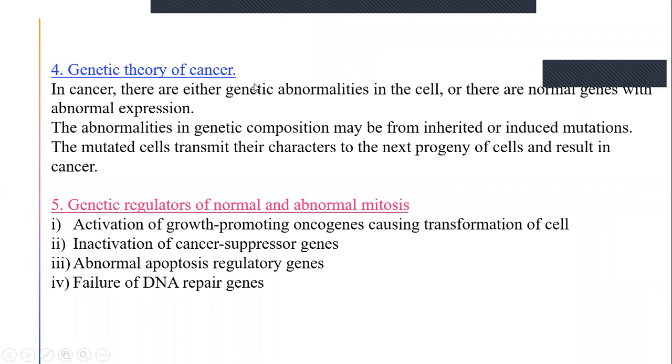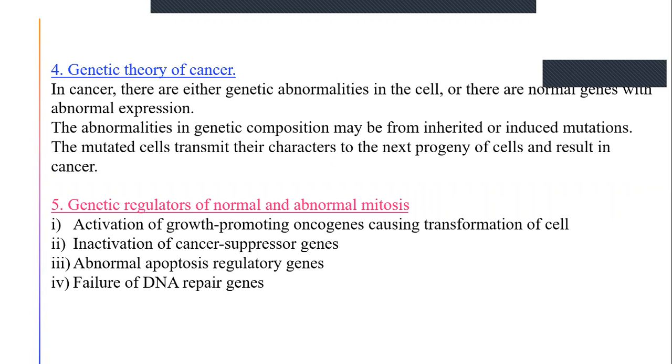And genetic theory of cancer. In cancer, there are either genetic abnormalities or normal genes with abnormal expression. That means either the cell may have genetic abnormalities or, during the process of expression, it may have abnormal expression. These abnormalities in genetic composition may be from inherited or induced mutations.